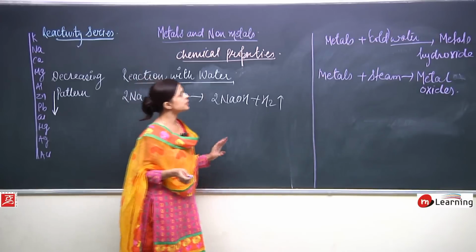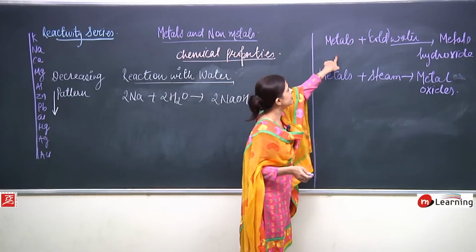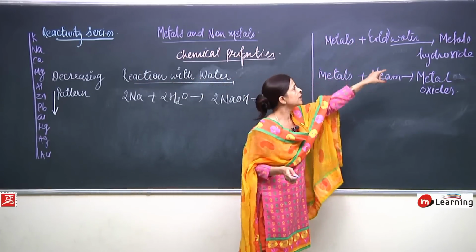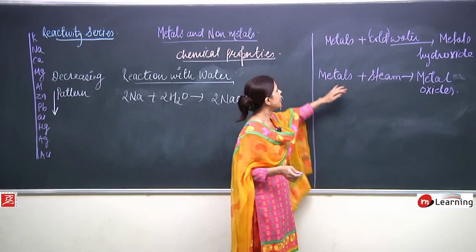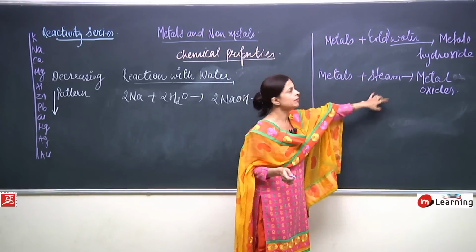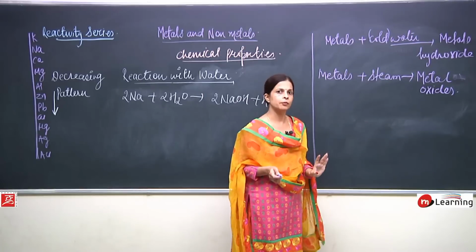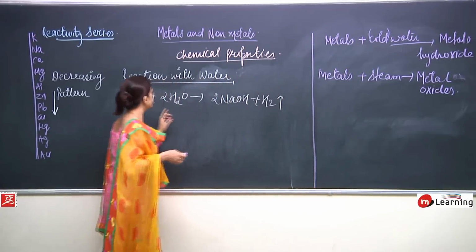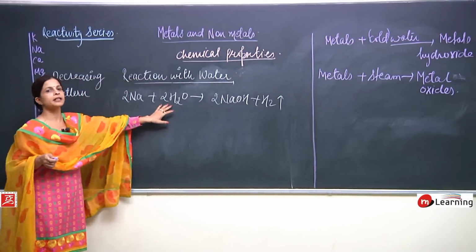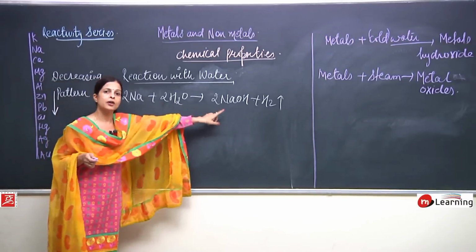What are the 2 points? That when metals react with water, metal hydroxide is formed, and when metals react with steam, metal oxides are formed. So here when sodium is reacting with water, sodium hydroxide is formed.